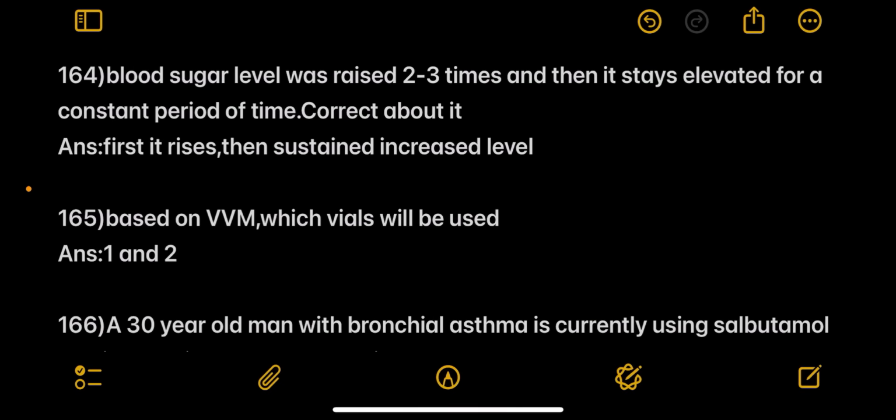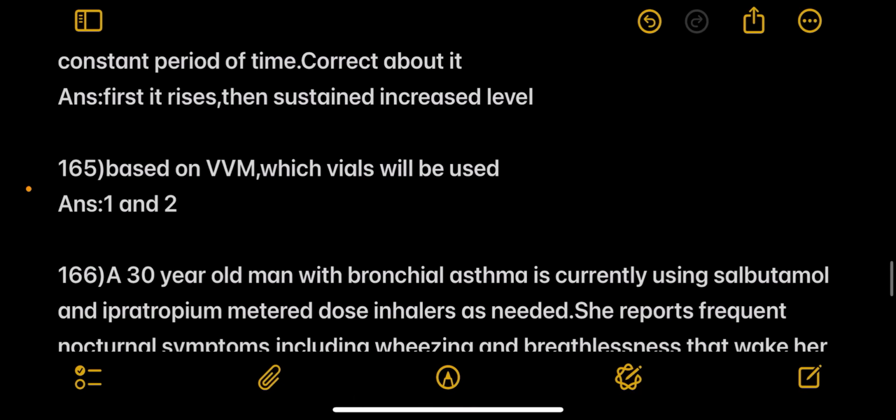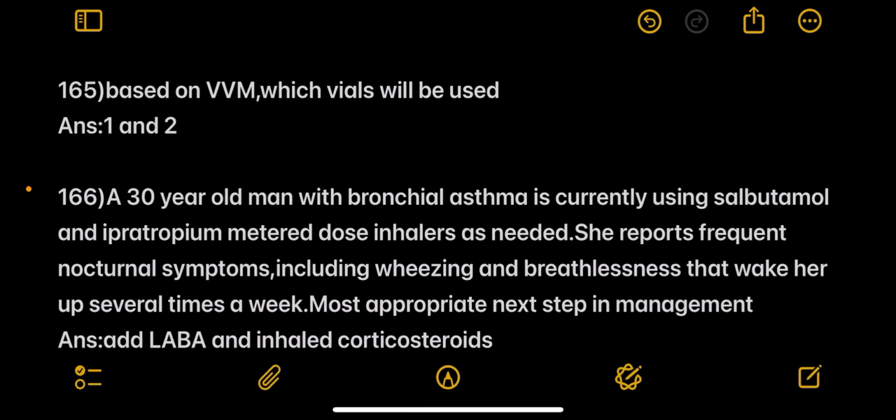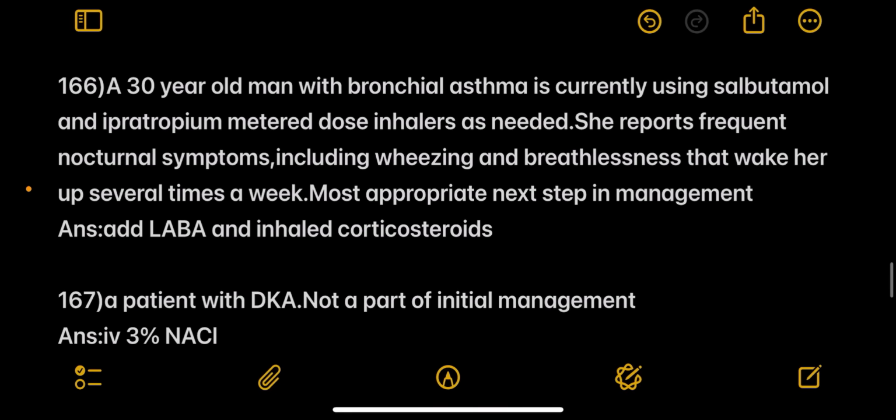Next question, the blood sugar level was raised 2 to 3 times and then it stays elevated for a constant period of time. Correct about it is, answer: first it rises, then sustained increased level. Next, based on VVM, which vials will be used? Answer 1 and 2.